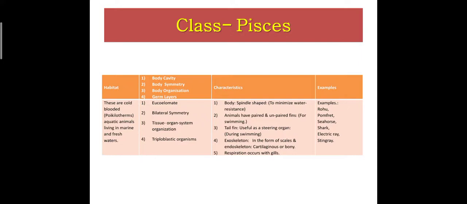Characteristic: body is spindle shaped to minimize the water resistance. Animals have paired or unpaired fins for swimming. Tail fin is useful for changing the direction. Exoskeleton is in the form of scales, and endoskeleton is cartilaginous or bony. Respiration occurs through gills. Examples: rohu, pomfret, seahorse, shark, electric ray, and stingray.